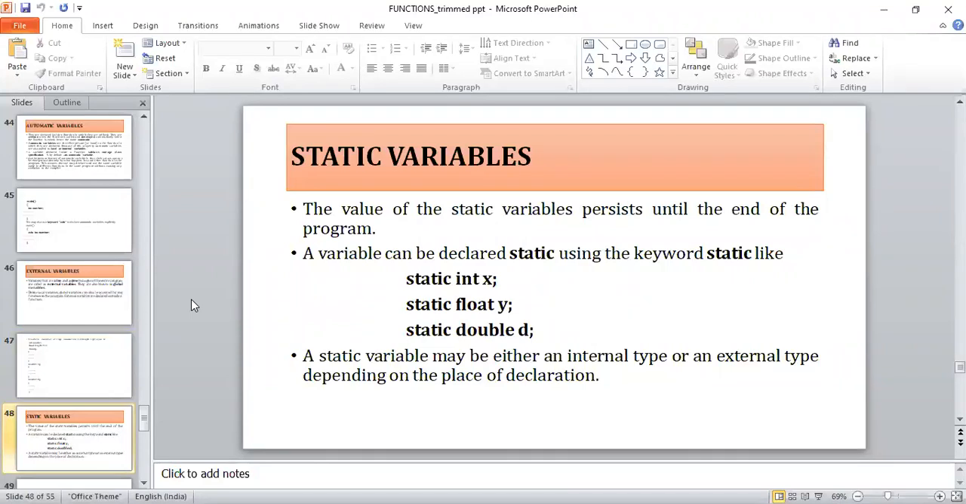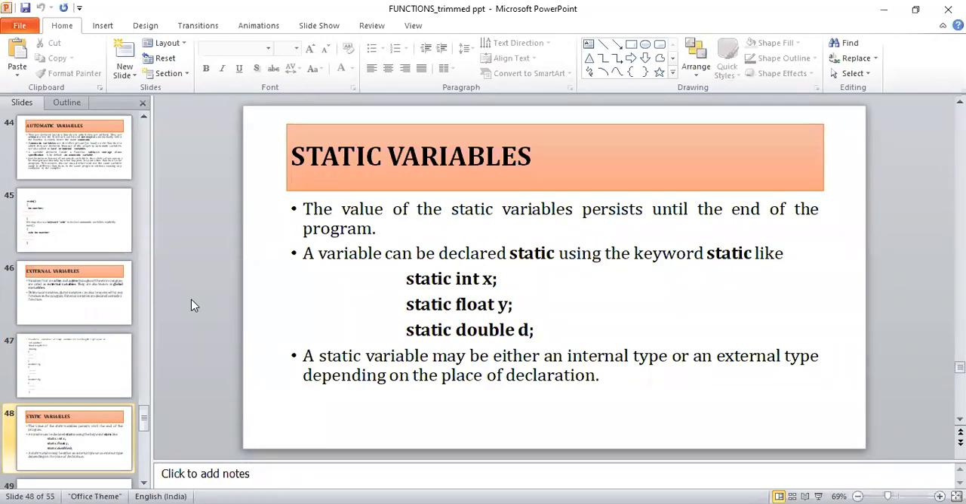Yeah, no one can change like that. That is the condition in the case of a static variable. So if you want to make any variable in your program static, I can go with the usage of the keyword called static. For example, static int x, static float y, static double t, like that. So it means it is going to persist throughout the end of the program.